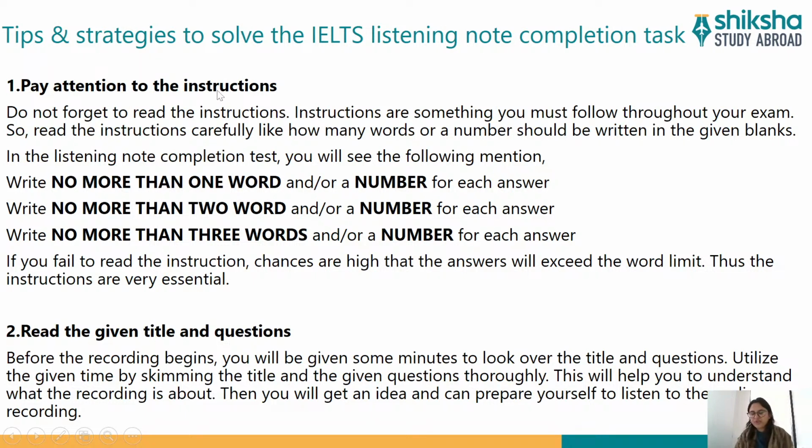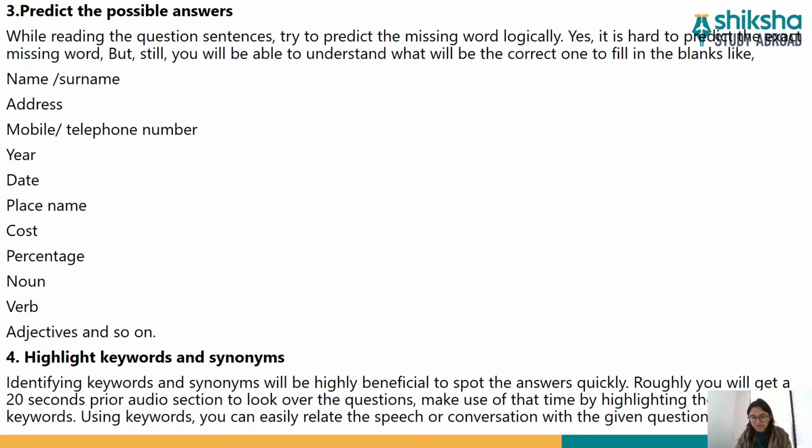So guys, instructions is something which I have talked about endless number of times, and it will appear something like this: no more than one word and or a number, right? No more than two words or no more than three words. So you need to be very, very cautious about the number of words. Then second is read the given title and questions. Of course, without that we cannot solve the paper, right?